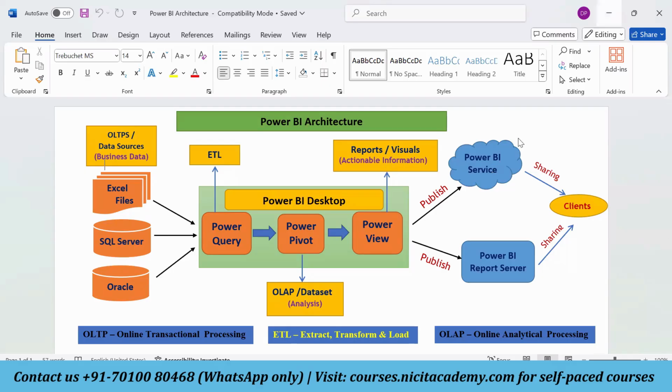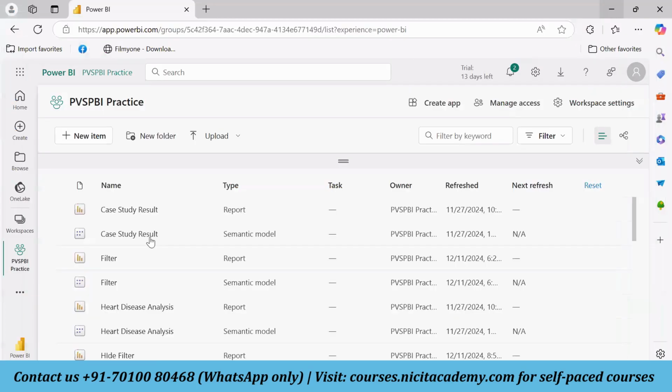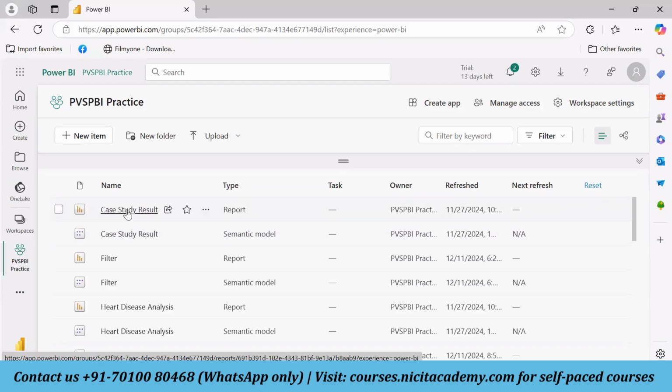So whenever after 1 month or 2 months there are some additions in the data sources, those changes should be reflected in the report. If the report is showing information from 1 month prior, it should show me the recent information, meaning whatever changes happen in the data sources should be visible in this report.